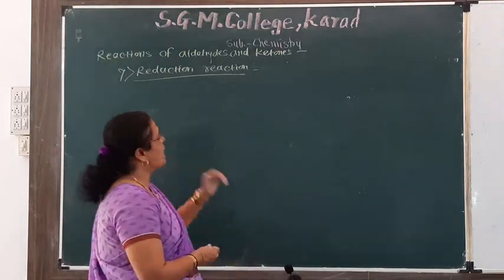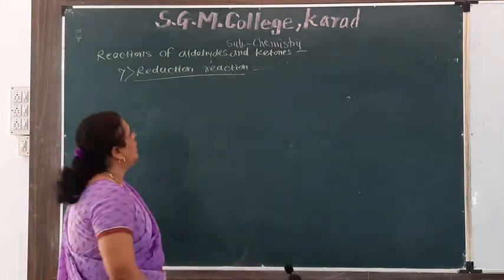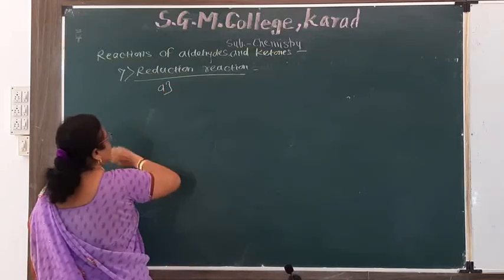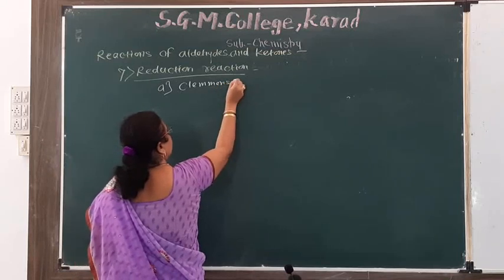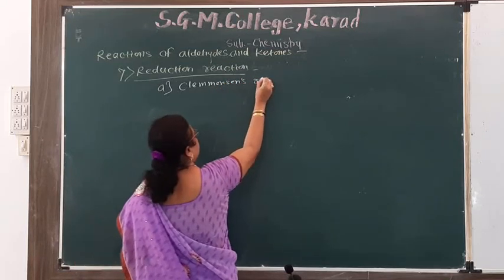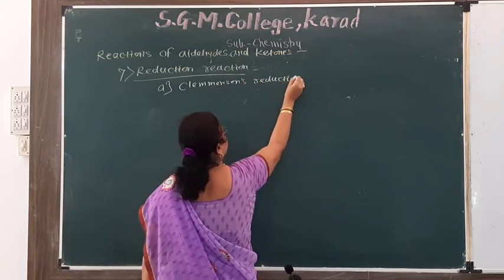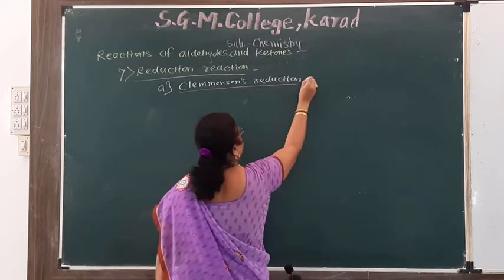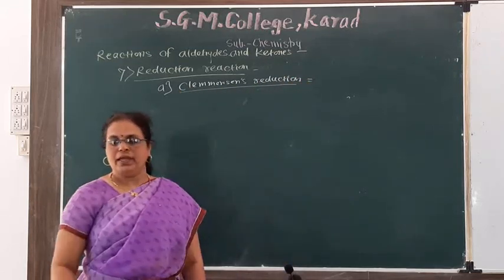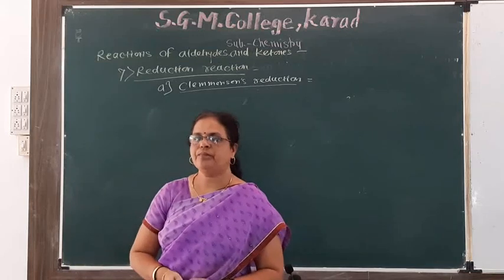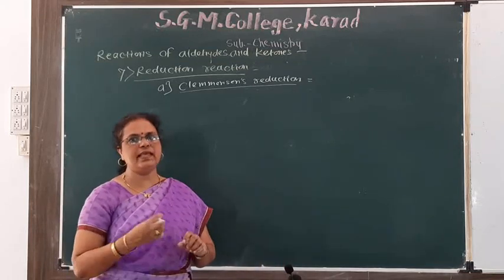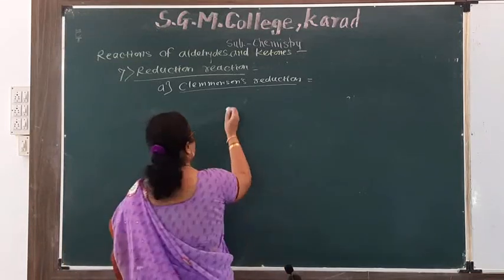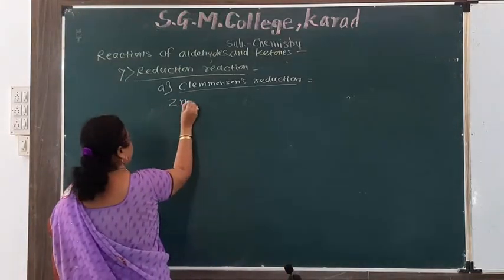In this reduction reaction, first A is Clemmensen's reduction. Here in Clemmensen's reduction, aldehyde and ketone are reduced with zinc amalgam. Zinc amalgam formula is ZnHg.